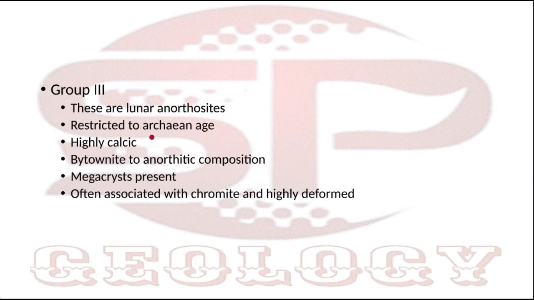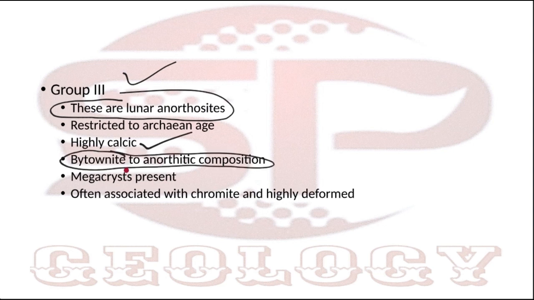So these are the three groups of anorthosite: 1, 2, and 3. Group 1 is known as the stratified type, group 2 is known as the massive type, and group 3 is known as the lunar anorthosite. Group 1 shows a cumulus to intercumulus texture, and group 2 shows an epidiomorphic to allotriomorphic texture.